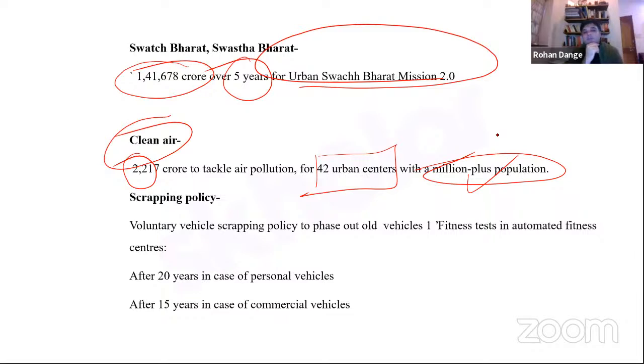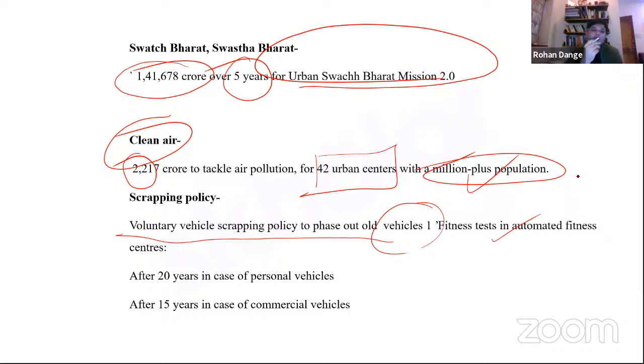So when you talk about scrapping policy, it is a voluntary vehicle scrapping policy to phase out old vehicles, right? Those that fail the fitness test in automated fitness centers. So through this, what are we trying to achieve? We are trying to reduce the emissions from these vehicles. So defunct, very old vehicles, which are responsible for a lot of emissions, should be phased out, right?